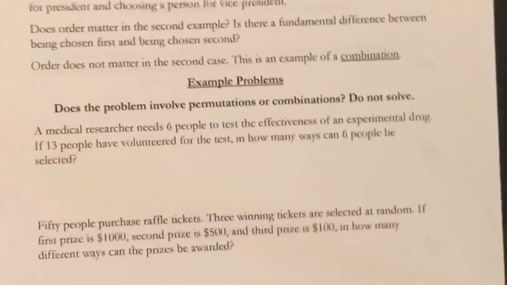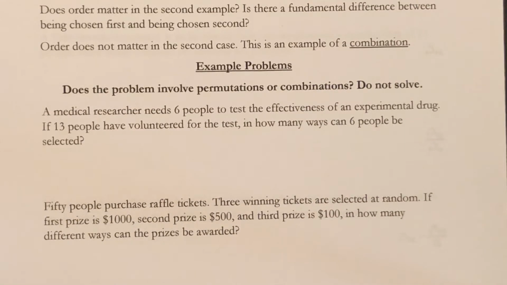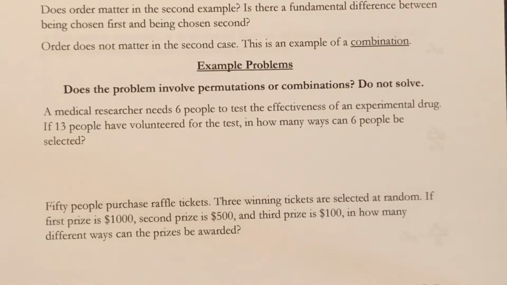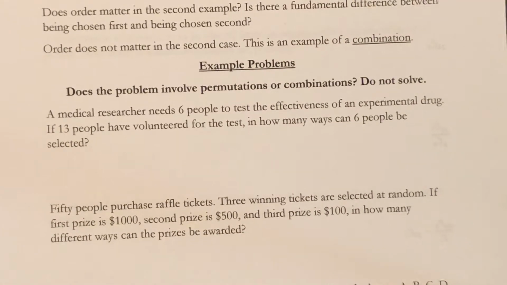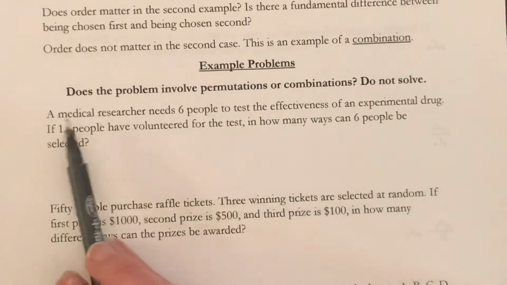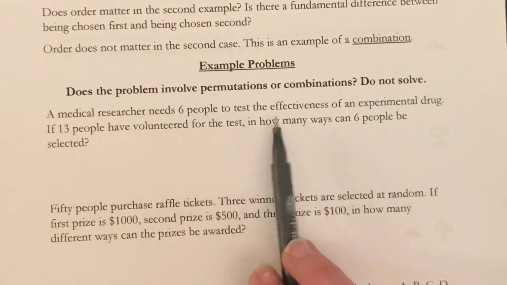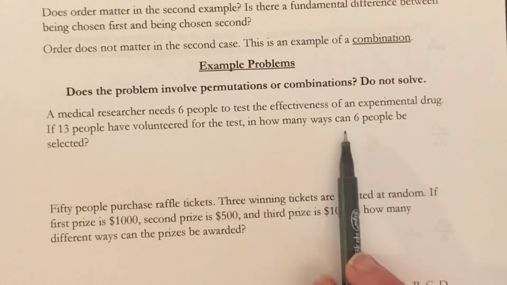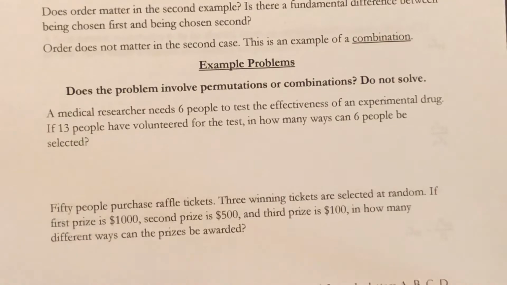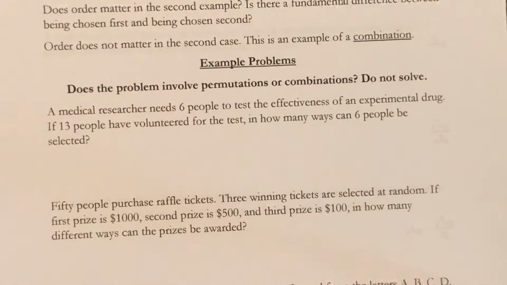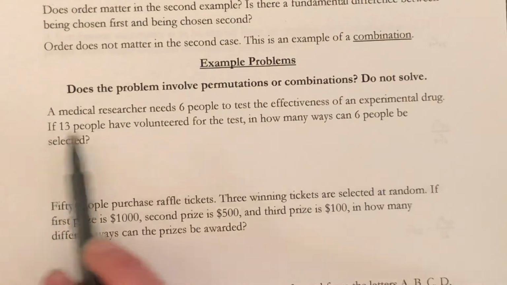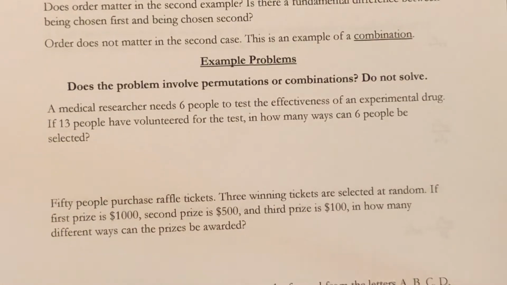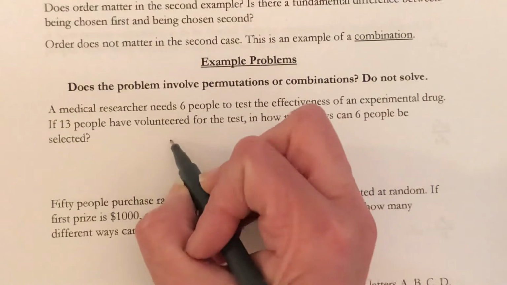Combinations, order does not matter. Now for these problems, we're just asked to decide whether it is a combination or a permutation. Basically, does order matter or does order not matter? A medical researcher needs 6 people to test the effectiveness of an experimental drug. If 13 people have volunteered for the test, in how many ways can 6 people be selected? We're not asked to solve it. In fact, it specifically says do not solve. Just does order matter? Well, we just need to pick 6 people out of the 13, and it doesn't matter what order we pick the people in, so order does not matter. This is a combination.